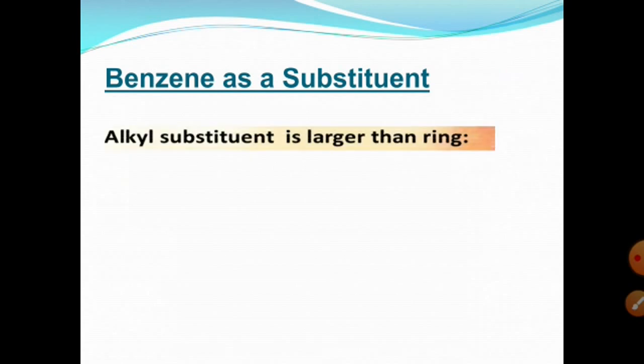When the alkyl substituent is larger than the ring, remember benzene contains 6 carbons. So if we have any alkyl group which contains more than 6 carbons, then benzene is taken as a substituent, and when benzene is taken as a substituent, its name is phenyl. When one hydrogen is removed from the benzene ring, it becomes C6H5, so its name is phenyl.